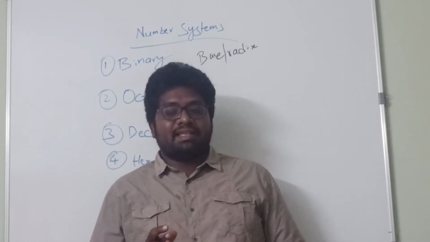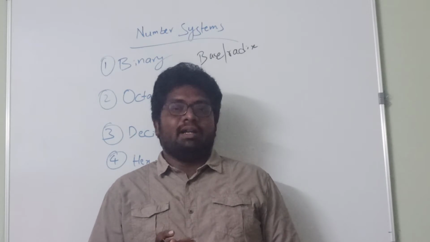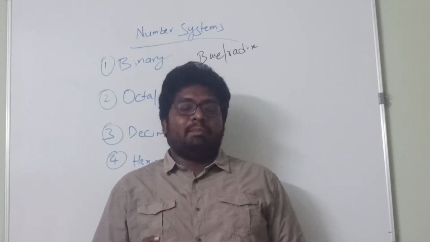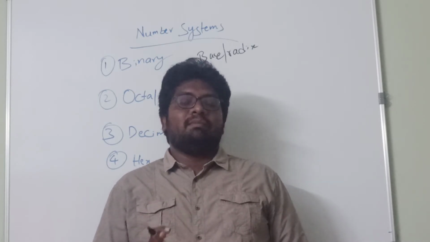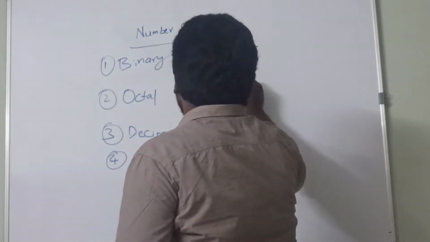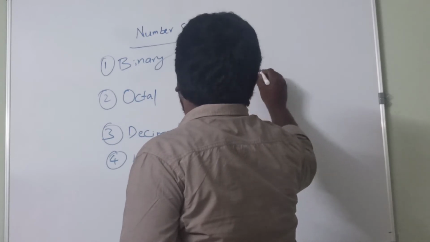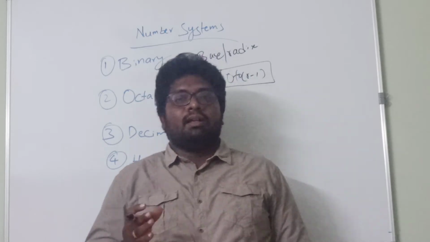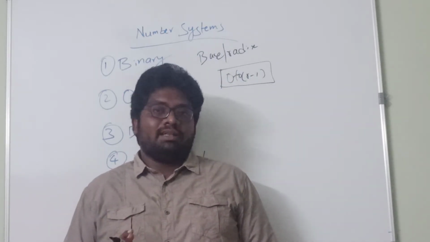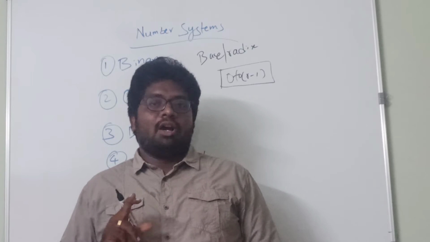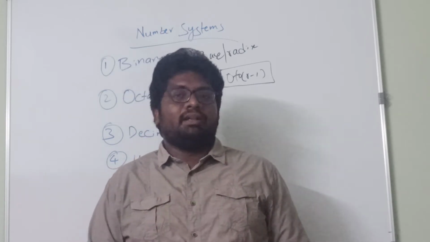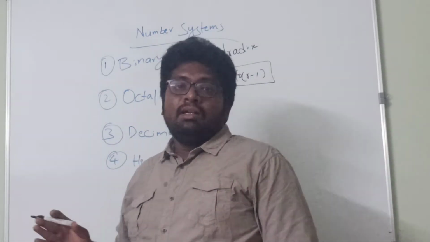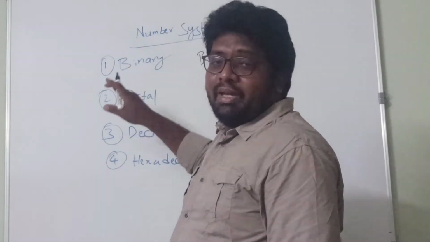Specifically, we can say that a base is the number of digits. It represents the number of digits that are present in a particular number system by using a formula, that is 0 to r minus 1. This formula tells us how many digits are present in a particular number system. So by using this formula, let us find out the digits that are present in the basic number systems.